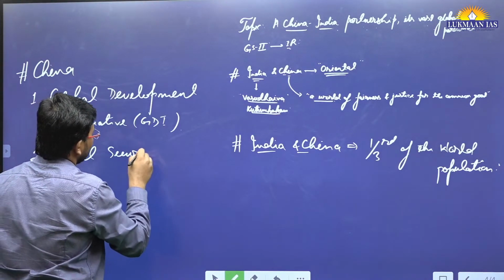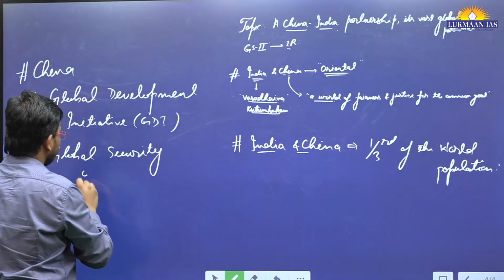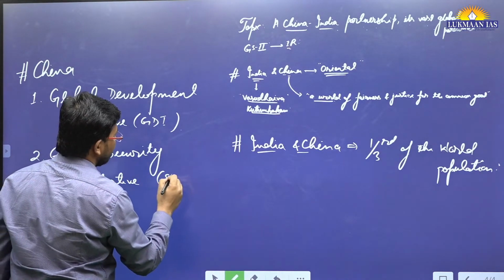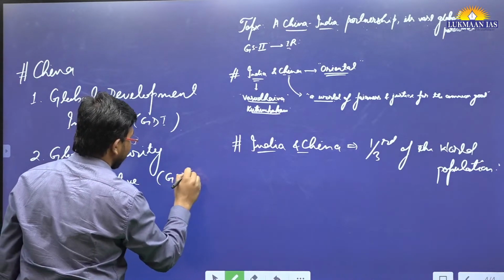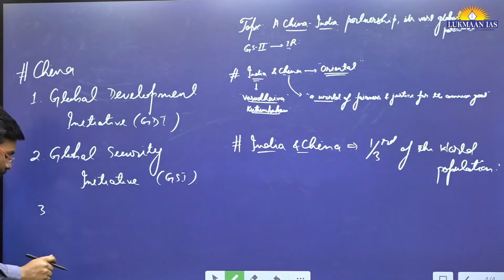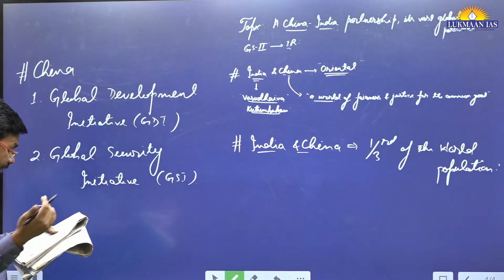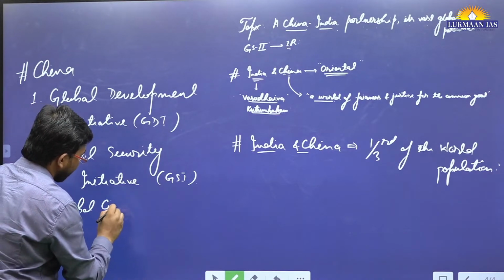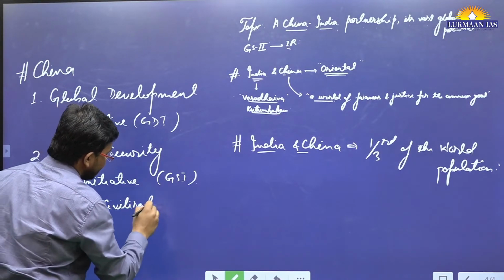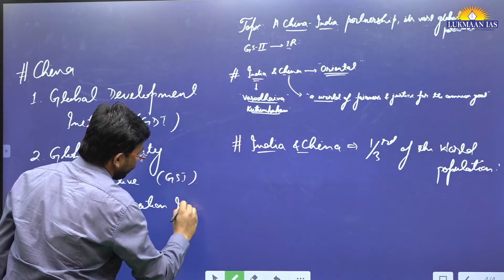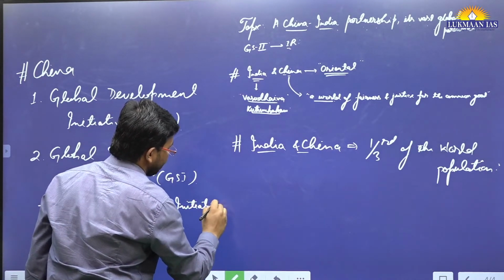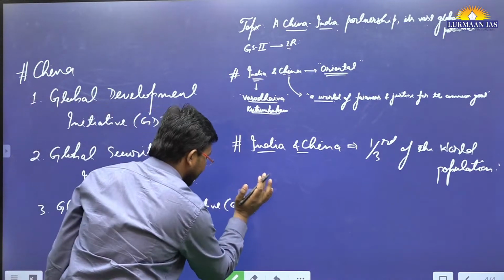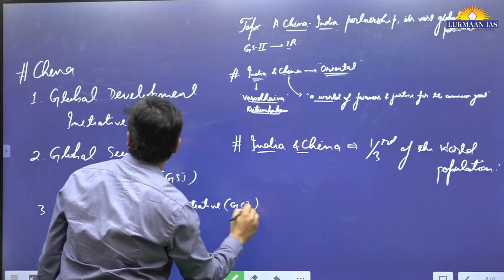In short, it is GSI. The third that China has come up with is the Global Civilization Initiative, GCI.